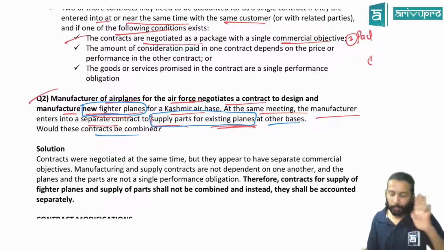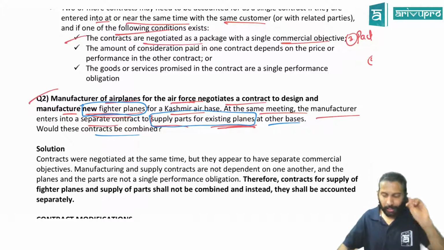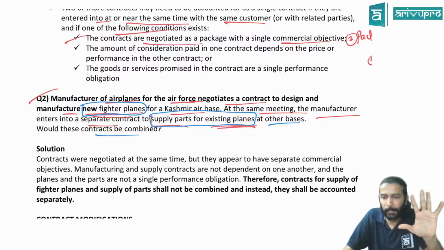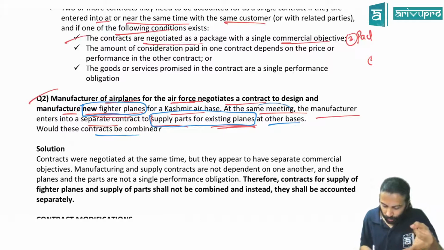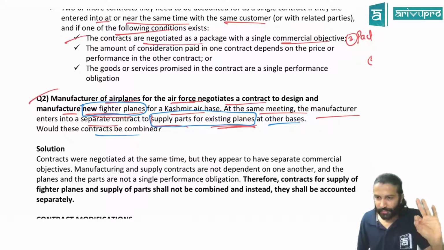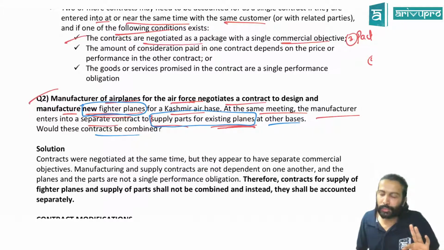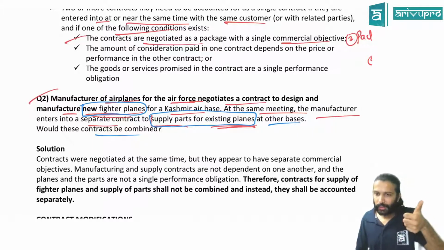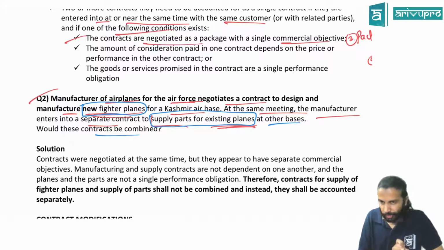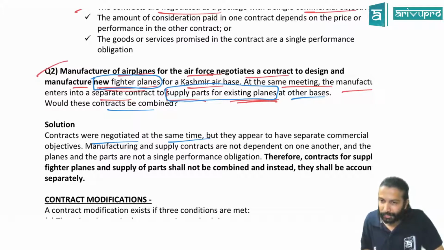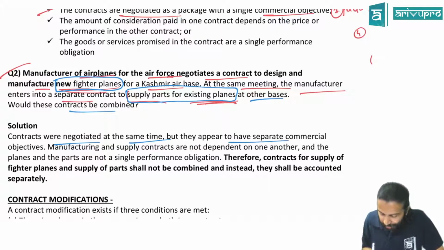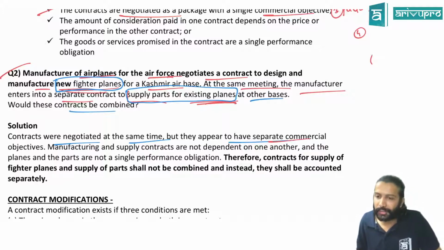Would these contracts be combined? So you tell me, for combining contracts, what are the 5 components? Again, tell. Same customer, yes, condition satisfied. At the same time, yes, because they said at the same meeting. So the first 2 conditions are satisfied. Not only the first 2, any one of the following should be satisfied. What are those 3? One, negotiated as a package with the same commercial objective. Here it looks like maybe you negotiated at the same time, but do they have the same commercial objective or separate commercial objectives? Separate. They have separate commercial objectives. So condition number 3 failed.